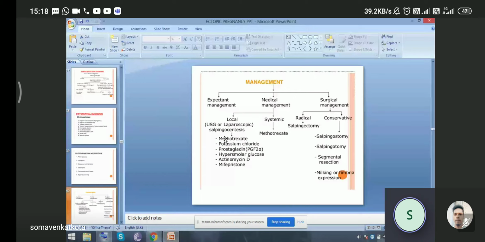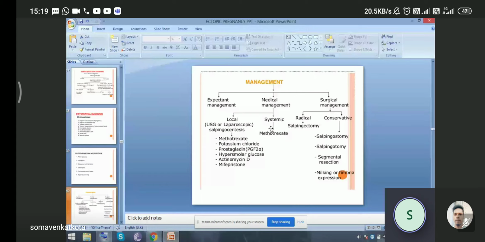So in medical management, we give your methotrexate injection, potassium chloride, prostaglandin, hyperosmolar glucose, actinomycin D, or mifepristone. These are the medical management of ectopic pregnancy. And in the systemic form, the anti-cancerous drug methotrexate can be given. This medication can be introduced laparoscopically.